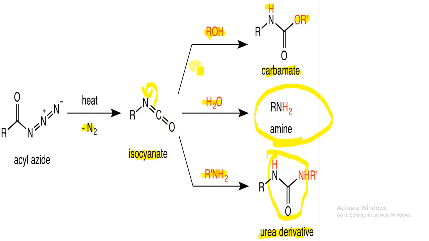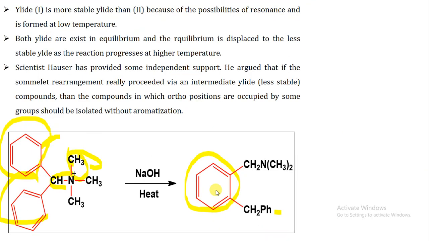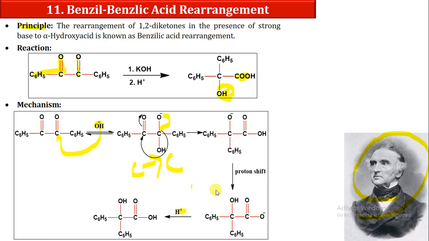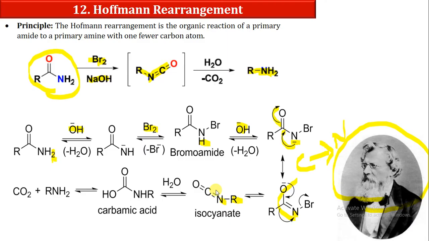Now this isocyanate can react with ROH to form a carbamate. If it reacts with H2O, it will convert to RNH2. If it reacts with R-NH2, it will convert into a urea derivative. Now I am explaining the Hofmann reaction. In the Hofmann rearrangement, what will happen when we react with the H2O molecule? This isocyanate will convert into carbamic acid.